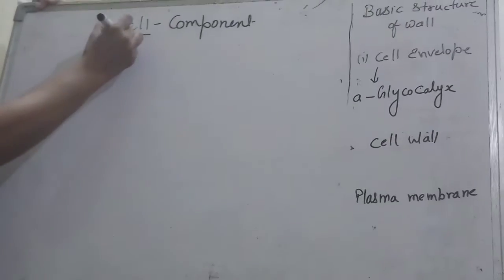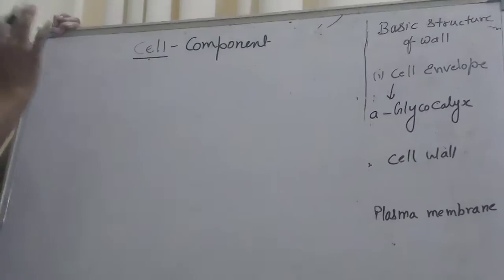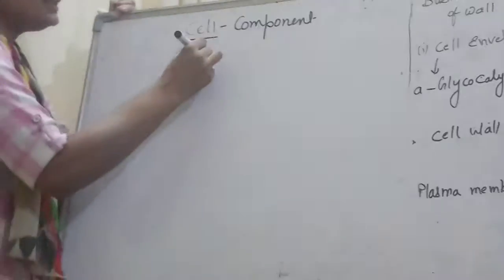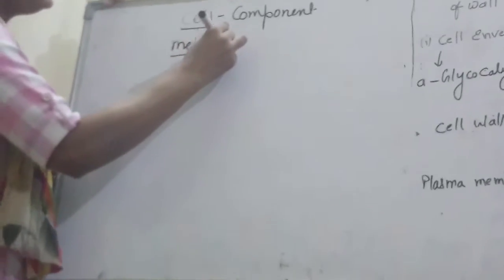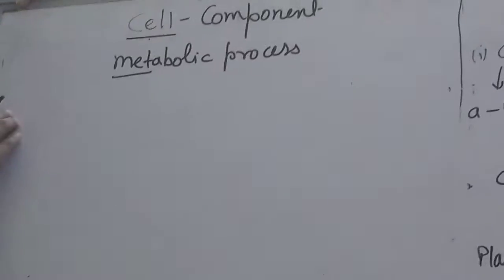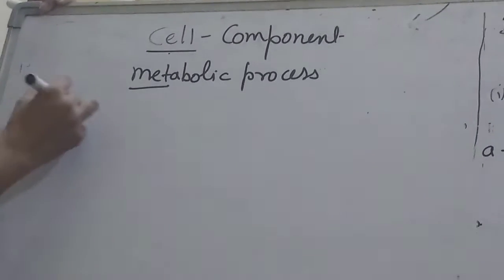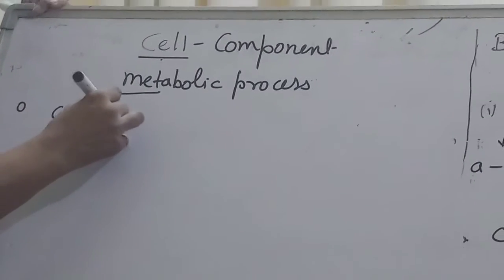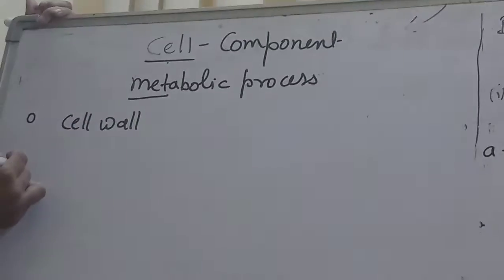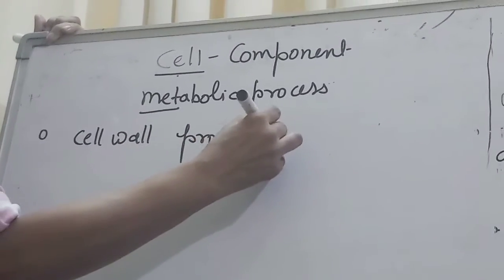We have discussed the prokaryotic cell, and for the functioning of their body, for their metabolic processes, they should have some basic structure. For protection, they have a cell wall, the protection layer.